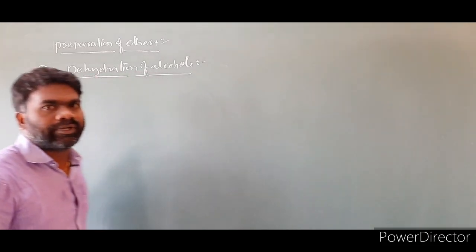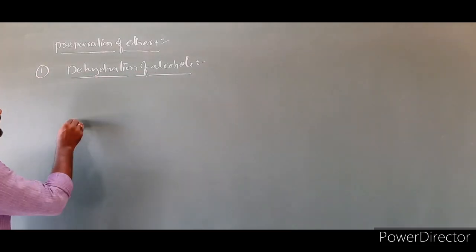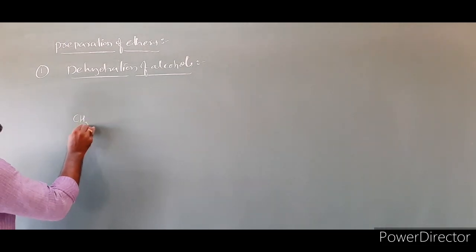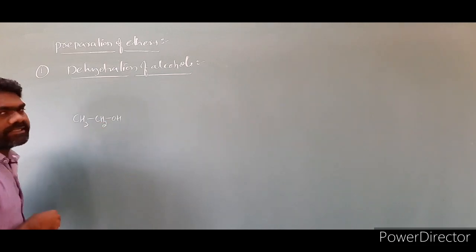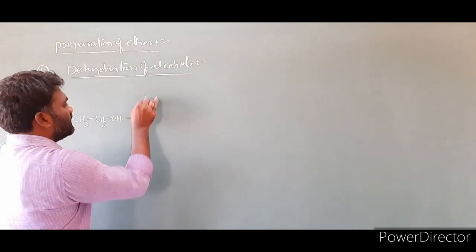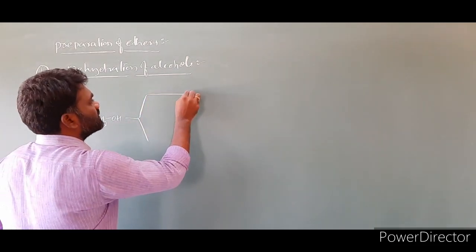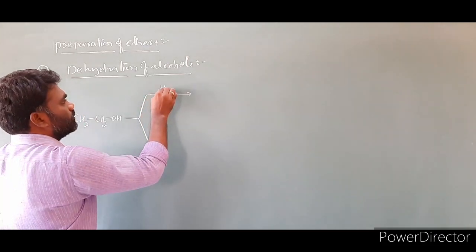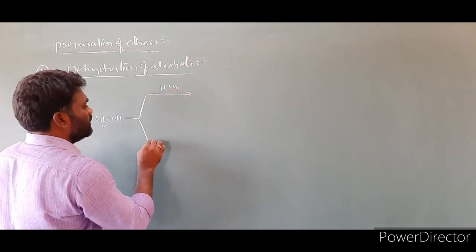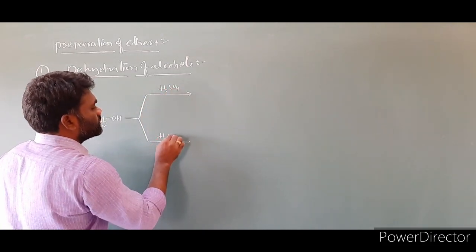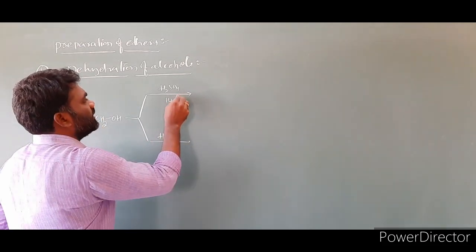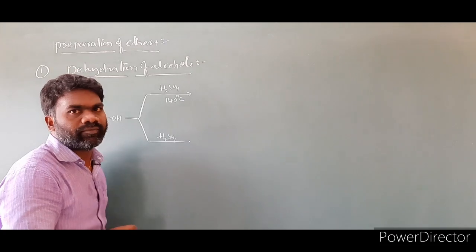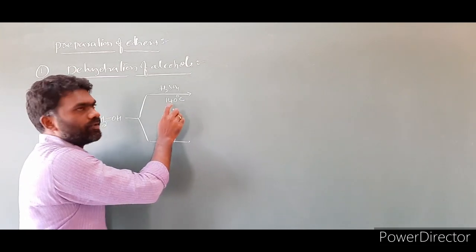Now let us understand the meaning of this statement. I am taking an alcohol, CH3CH2OH, and carrying out this reaction in presence of an acid, H2SO4. In the first case, I am maintaining the temperature at 140 degrees centigrade.